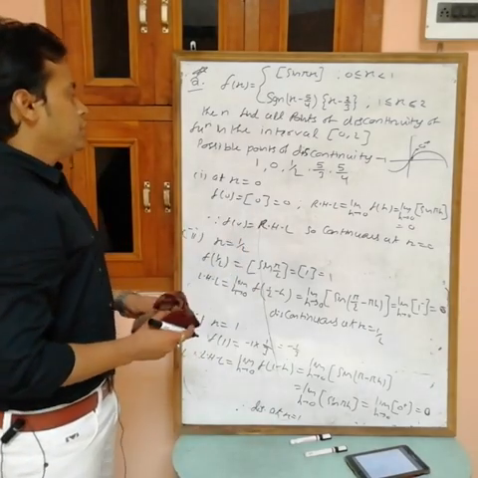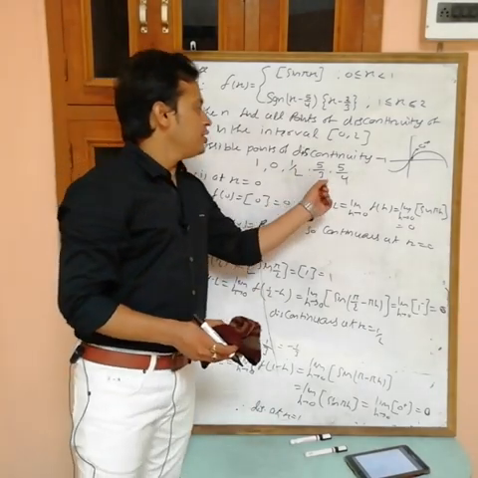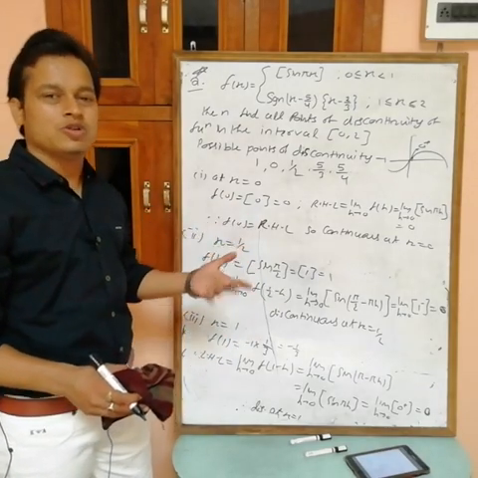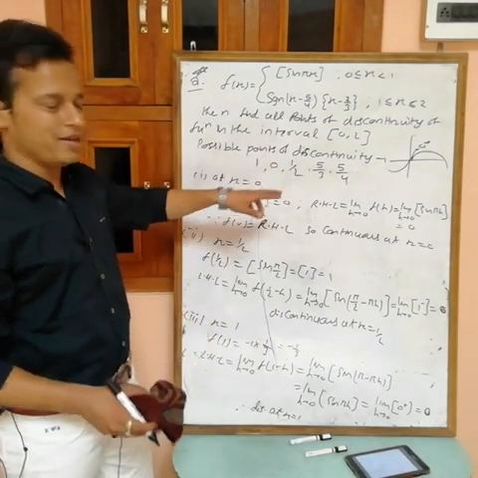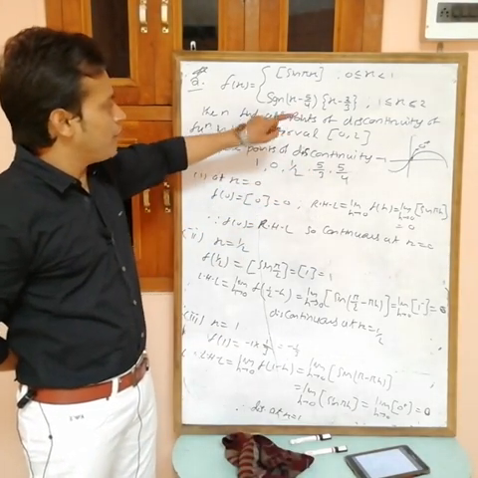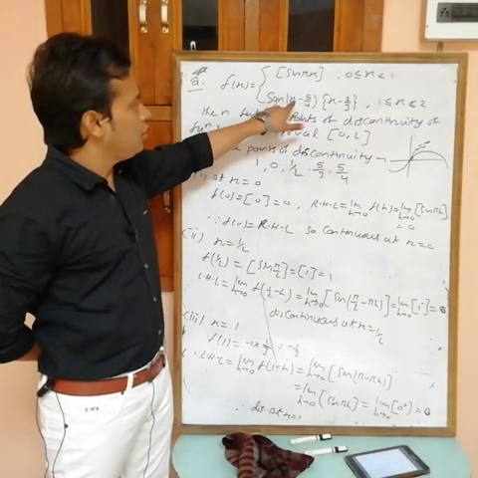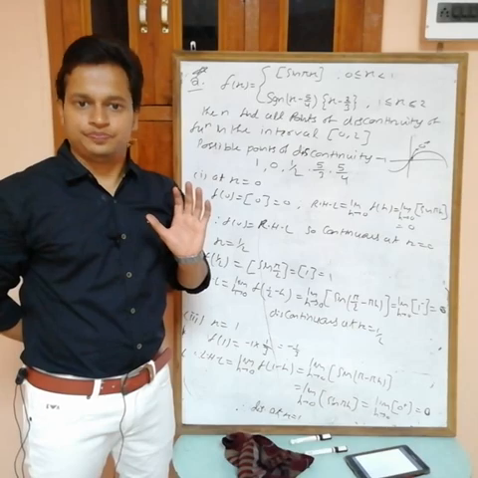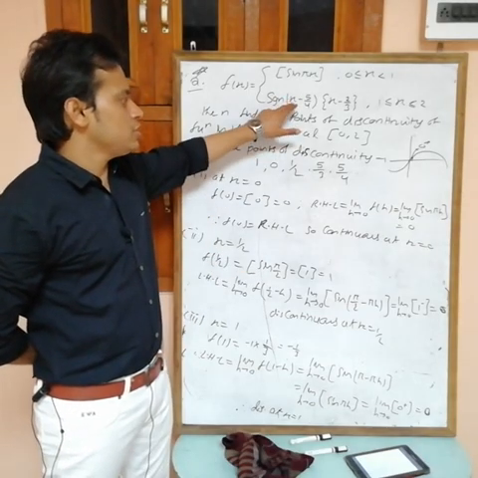Now what remains? 5/3 and 5/4. Similarly, at 5/3 also you will get discontinuous. Directly I can explain. If you put 5/3, then 5/3 - 5/4 is positive, so signum is 1.